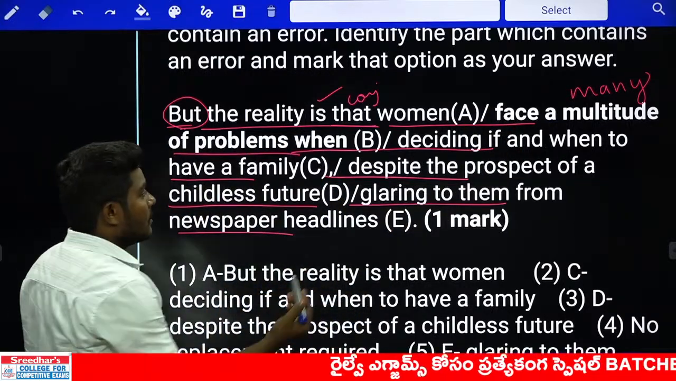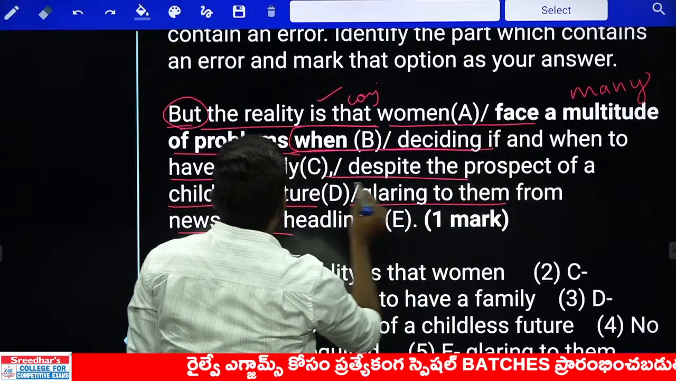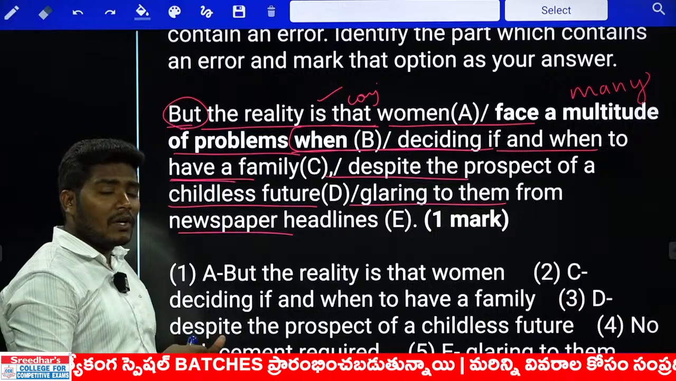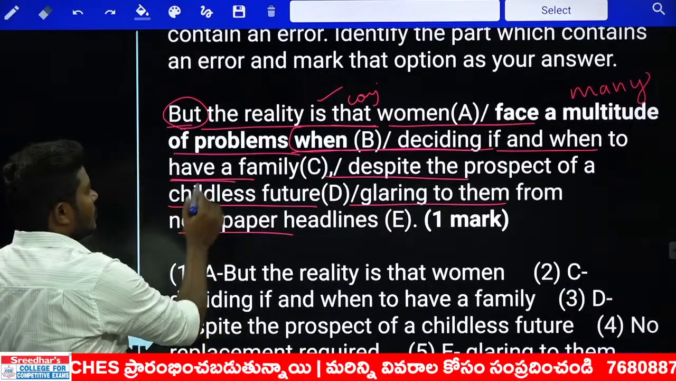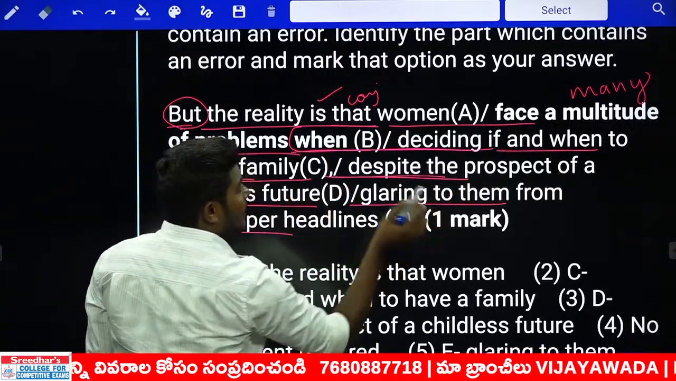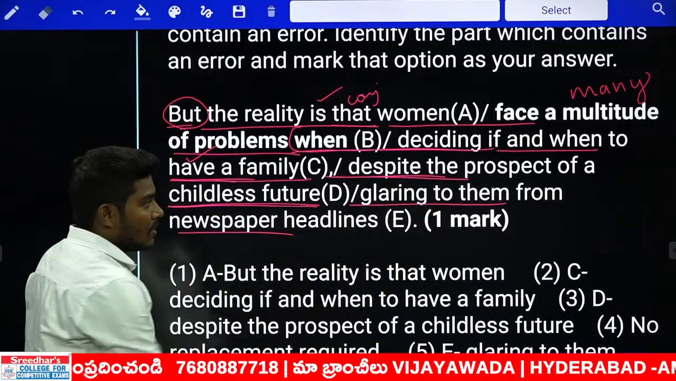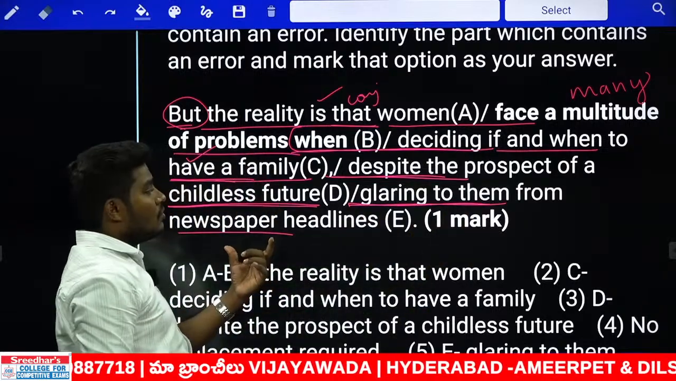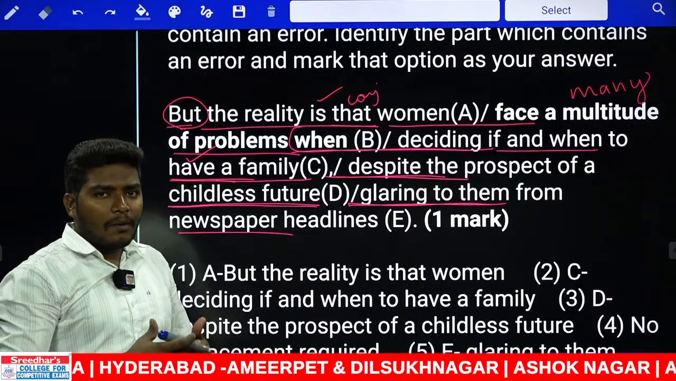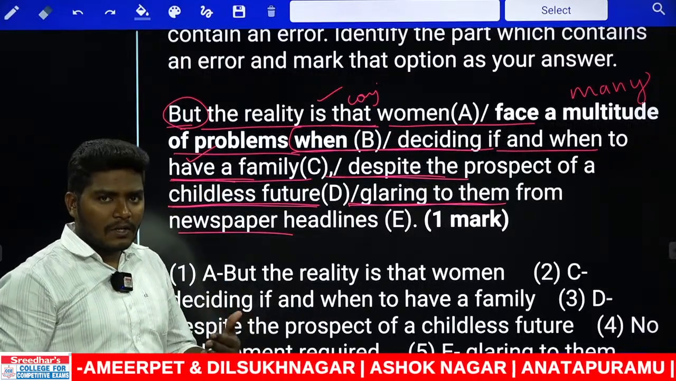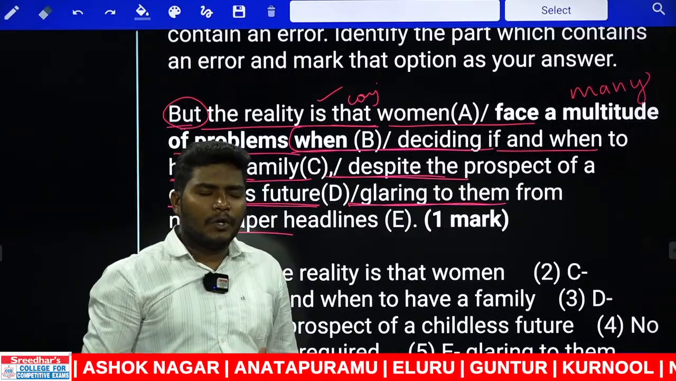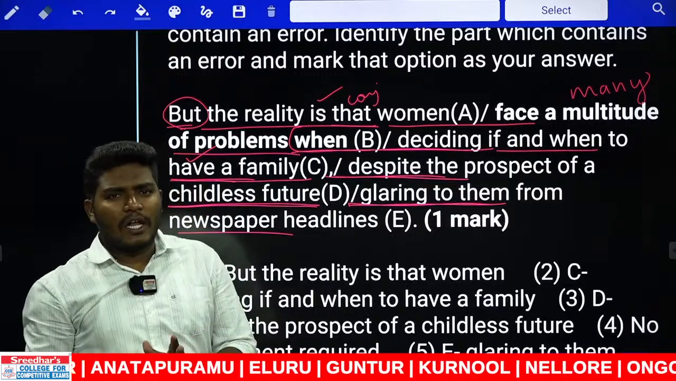They face many problems when deciding if and when to have, if to have children or not, and if at all they want to have children, when to have the children. So to should be followed by V1, that is also possible. When to have a family despite the prospect of a childless future glaring to them from newspaper headlines. That means we are speaking about the situation where there are many cases where women are not having children, and women don't have the decision to decide when to have the children, when not to have the children and all.